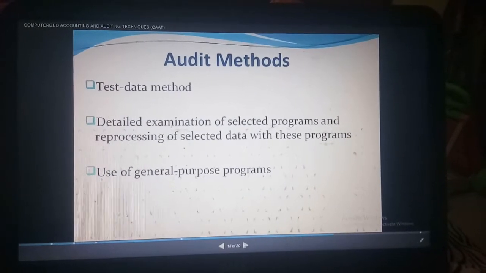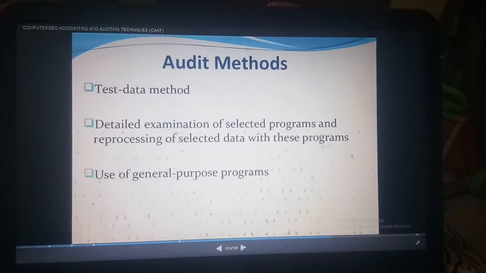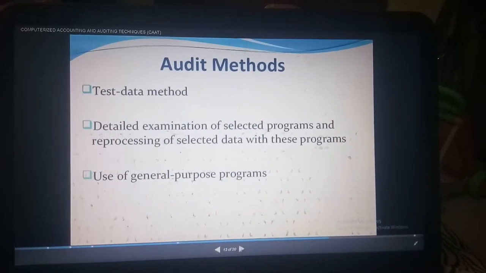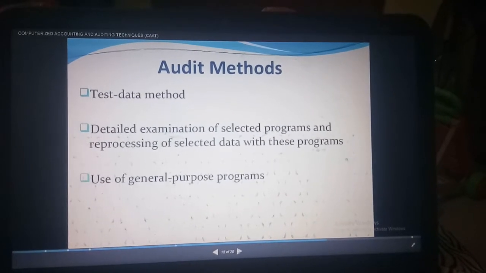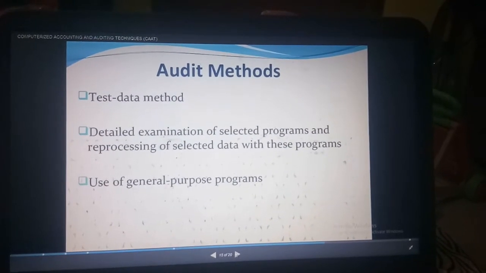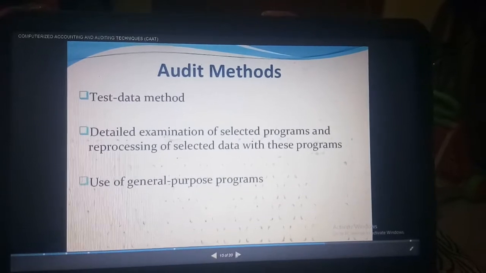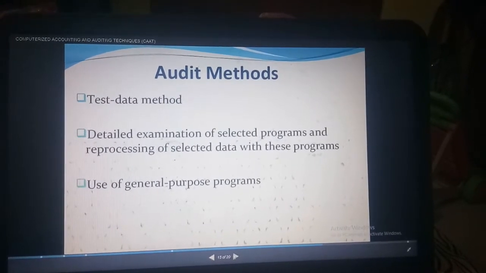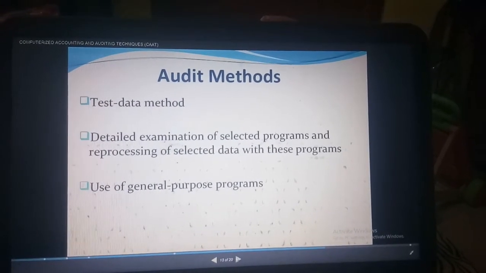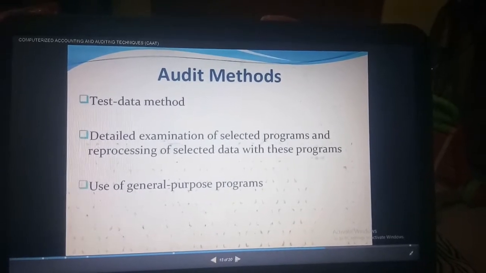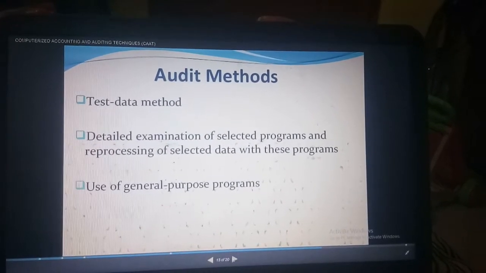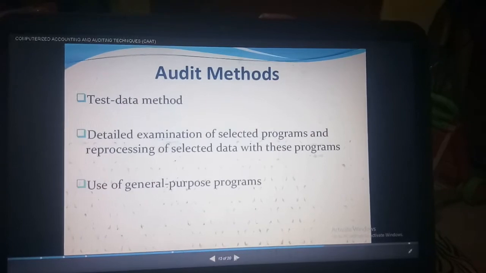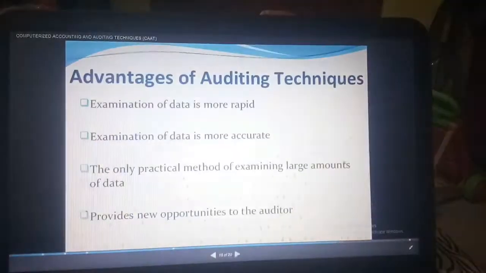Next, the auditing methods are of three types. One is the test data method: detailed examination of selected programs and reprocessing of the selected data with these programs. Next, the use of general purpose programs. These programs are used in computerized auditing methods to analyze the data and to get a clear picture and true information on it.